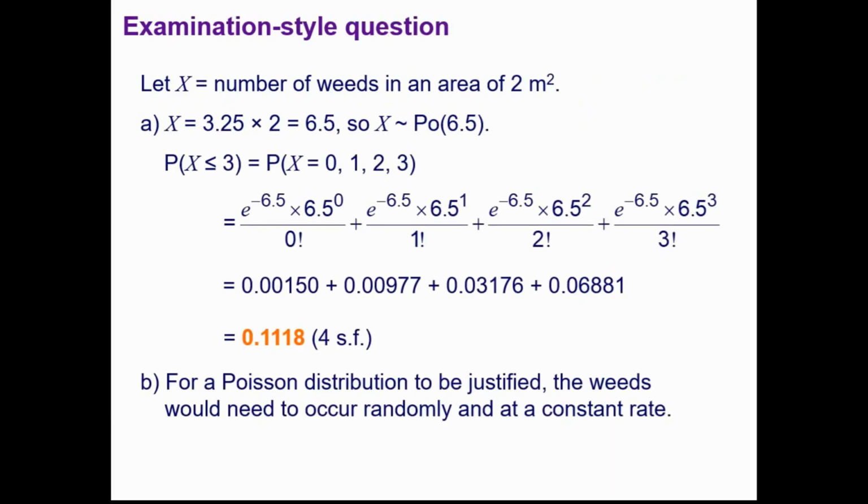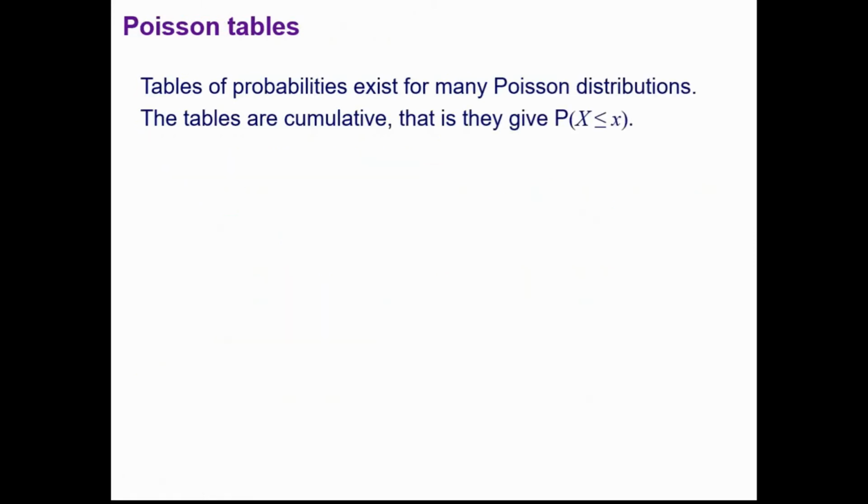So in this question here, we were asked for the probability that x is less than or equal to 3, and we ended up adding up quite a few different probabilities. You might remember from the binomial distribution that when it came to working out probabilities like this, less than or equal to something, there were other ways of doing it. So there are the binomial tables, and also there was the BCD button on your calculator, and similarly we have the same thing in the Poisson distribution.